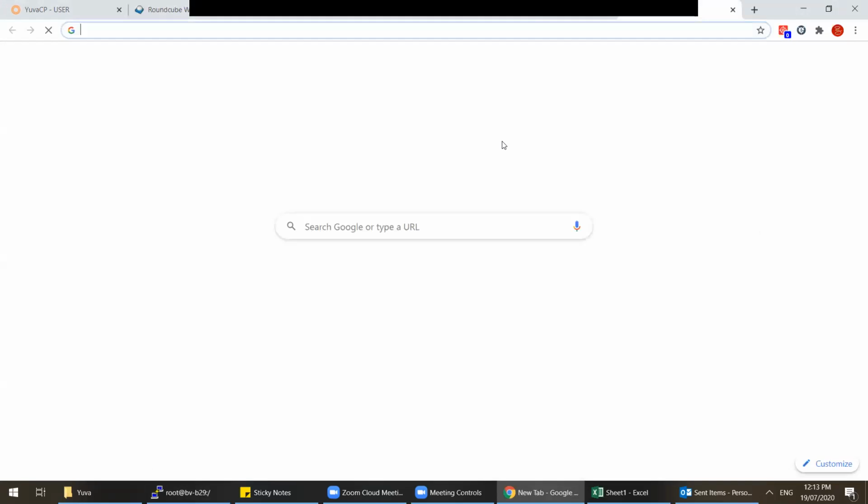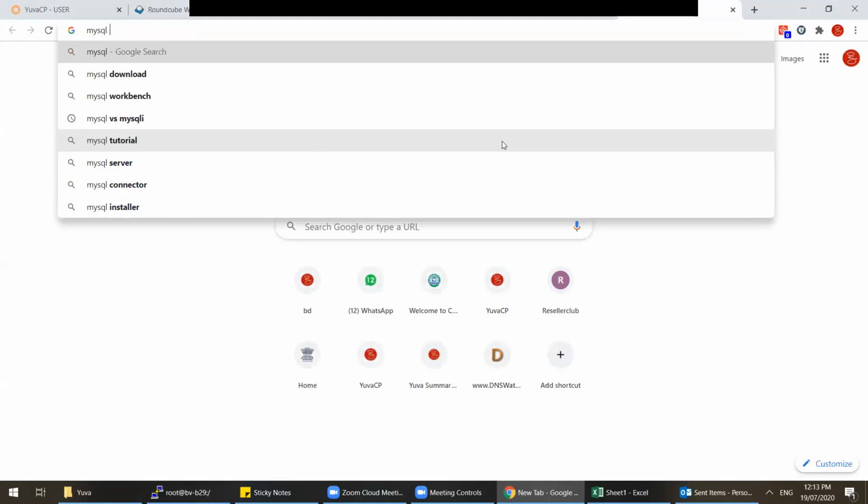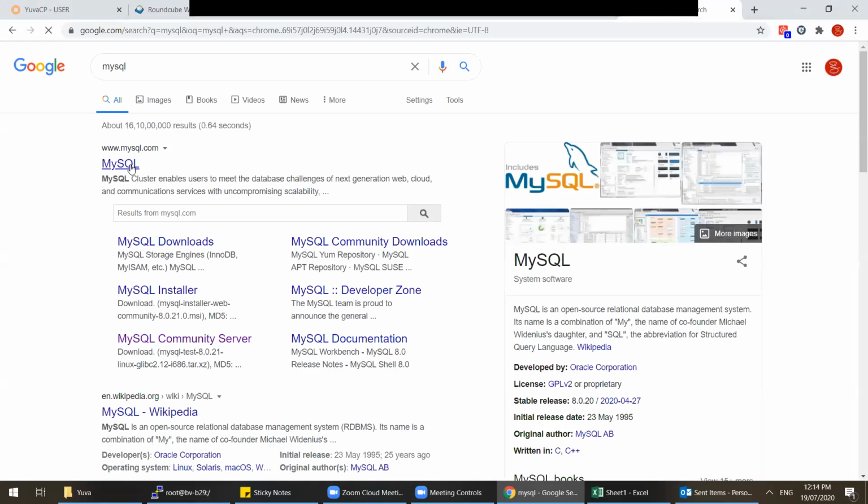The control panel comes with MariaDB. Okay, MySQL we can't. MariaDB is better than MySQL, sir. Scripts and commands and all, everything is the same, sir.